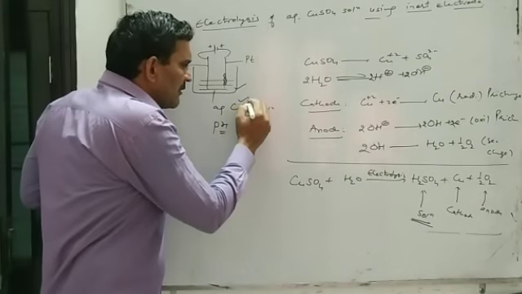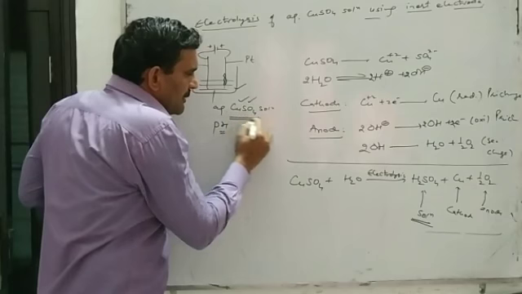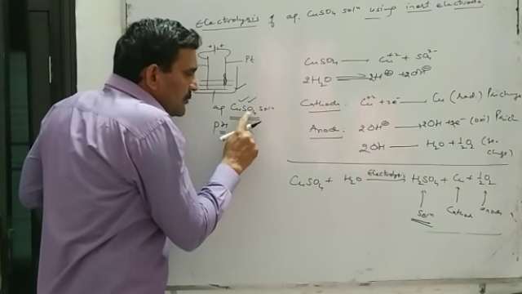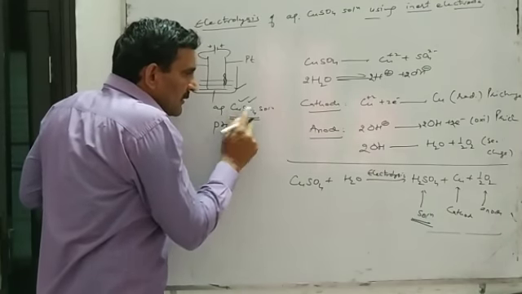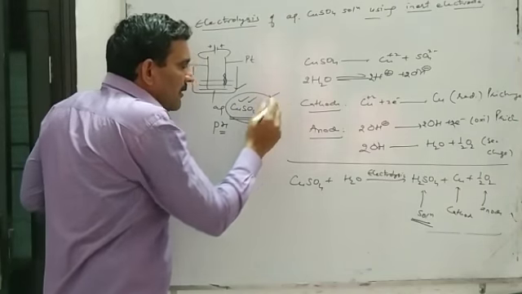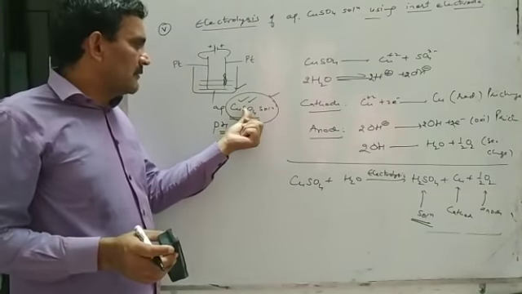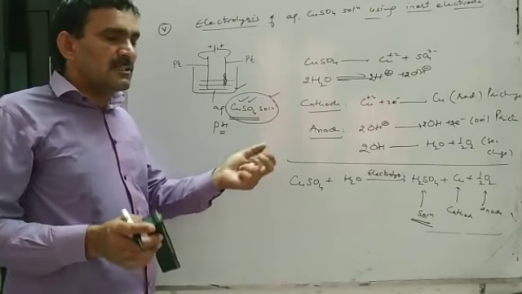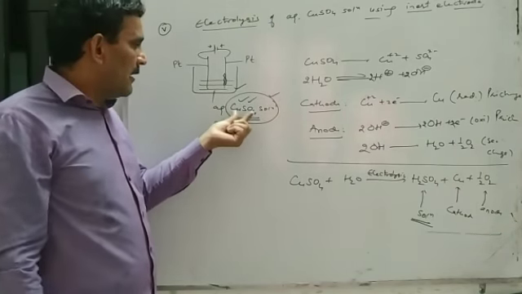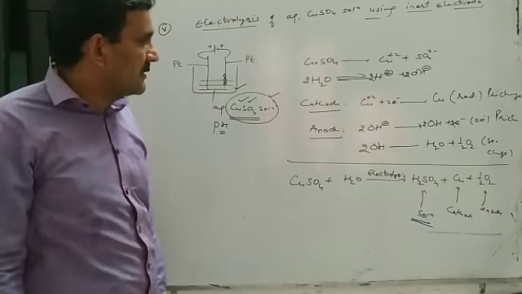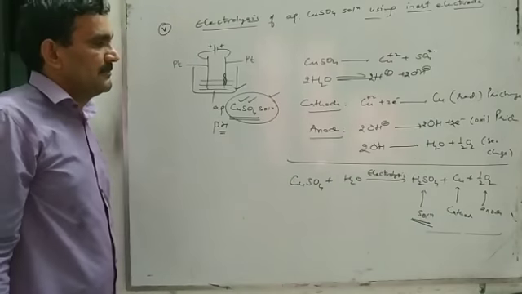Initially also this solution will be a little acidic because copper sulfate is a salt of strong acid and weak base. Its aqueous solution is weakly acidic, but on electrolysis pH of this solution is further decreased and this solution becomes more and more acidic with passage of time.